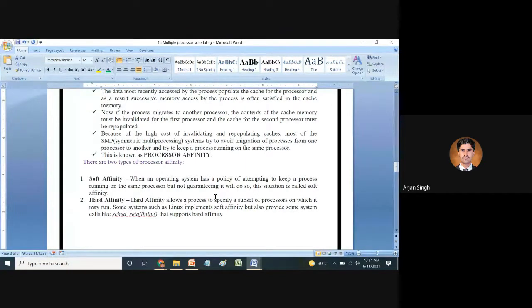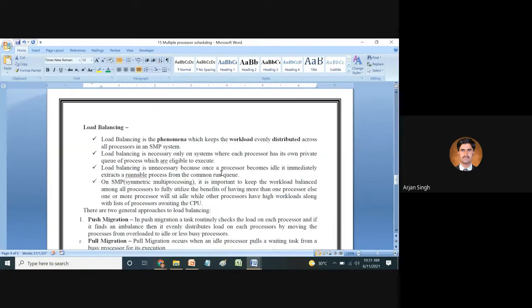Some systems such as Linux implement soft affinity, but also provide some system calls, right? We have already discussed system calls. A call such as sched_setaffinity is a kind of system call which can support hard affinity as well. So this is all about affinity, and after affinity we have another term, that is load balancing.